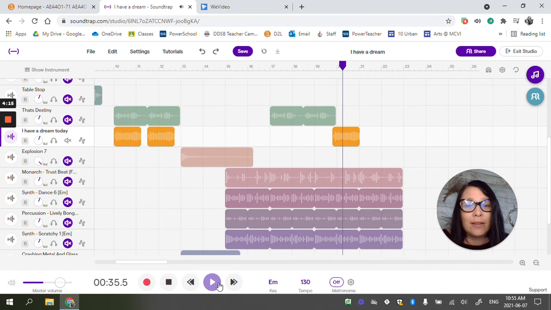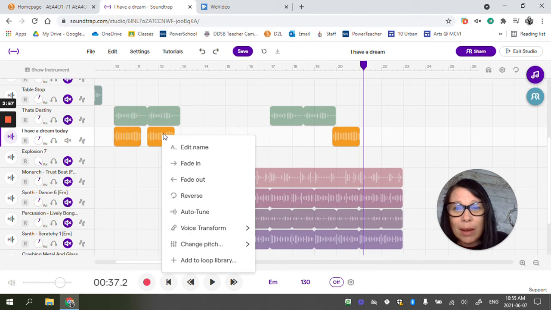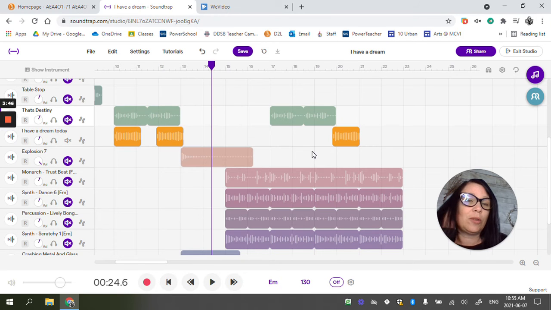Okay, so I isolated that part, so I can do a few things. Obviously, I can copy and paste it so it's repeating. And when I put it on, I want to make sure visually that it's on a downbeat. I can repeat it so it matches and slide it over. So it's on the downbeat there. There are other things I can do. Let me isolate this one so you hear what it sounds like.